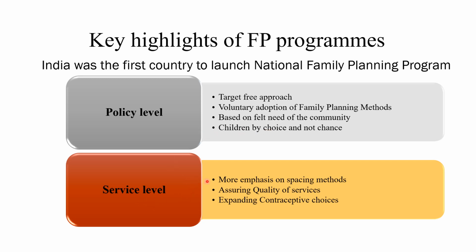At service level, what are the highlights? More emphasis on spacing. Previously, all the family planning statistics were just how many tubectomies are done, and rarely how many vasectomies are done. But now it is how many couples have accepted condoms, how many women have used copper T. All these things are given more importance. Assuring the quality of services, the risks and dangers should be minimal. And expanding choices. Newer contraceptives are added every time in the free government setup also. We'll discuss those in future slides.